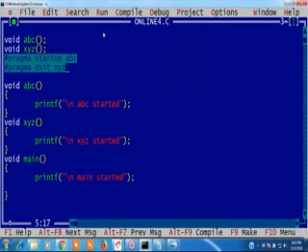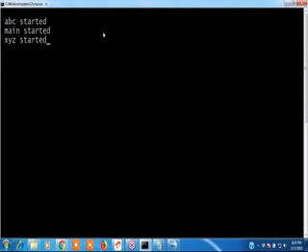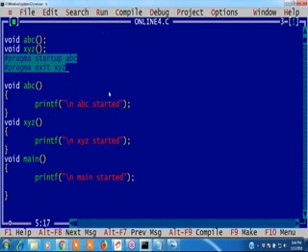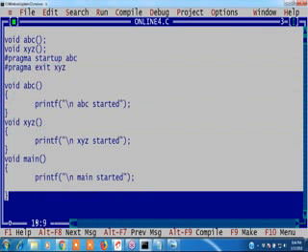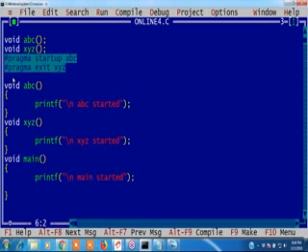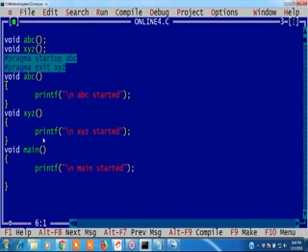Once we execute, see what is the output, which function executed. First, which one is starting? ABC started. After that, main started. After that, XYZ started. Are you following, guys? Hash pragma startup starts with the ABC function. After that, main normally will start, and it stops after XYZ.